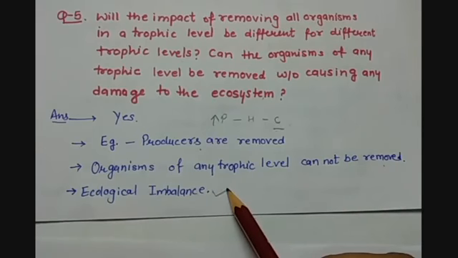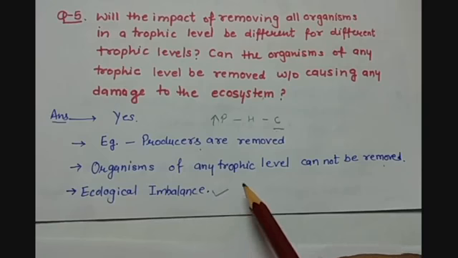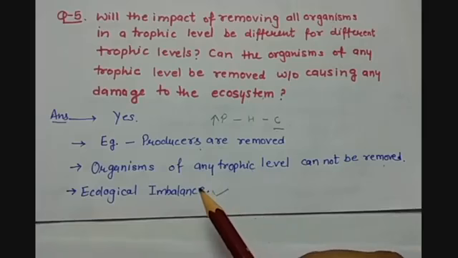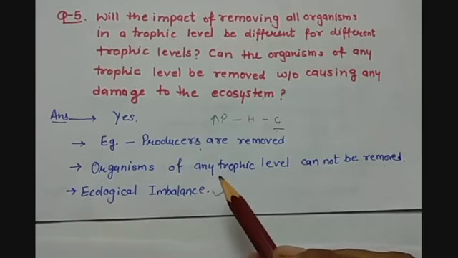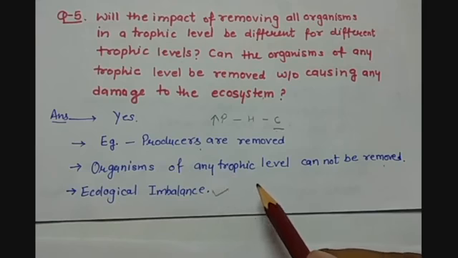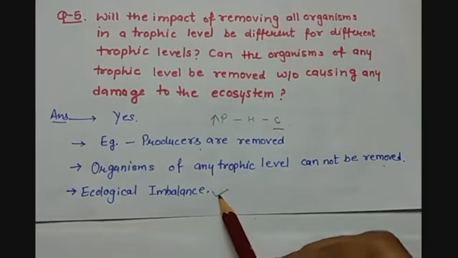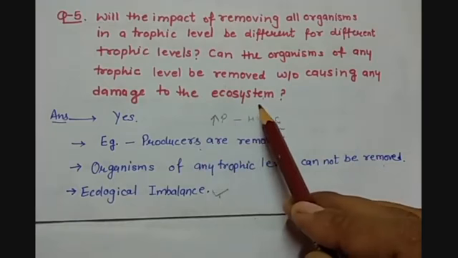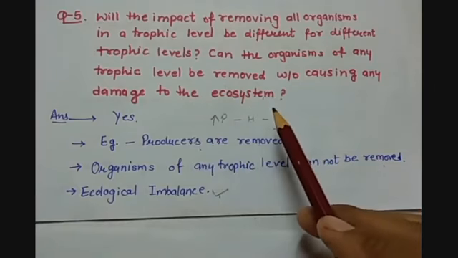If we remove one organism or organisms at one trophic level in a food chain, then as each organism in a trophic level is dependent on the previous trophic level organisms, this will put the survival of one trophic level in danger. So this creates an ecological imbalance. So organisms at one particular trophic level cannot be removed without causing damage to the ecosystem. It will cause damage to the ecosystem if we remove this.